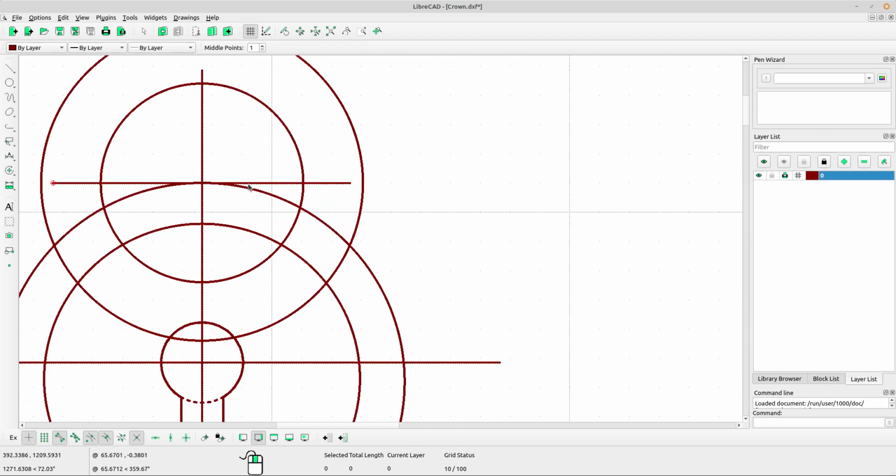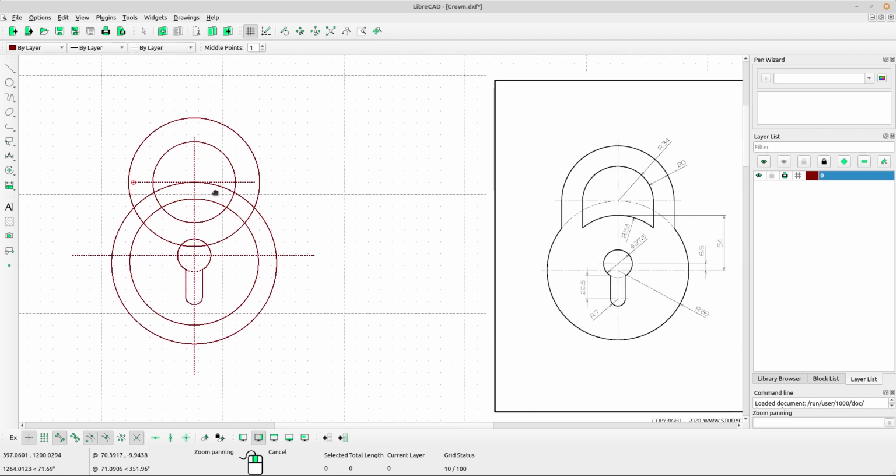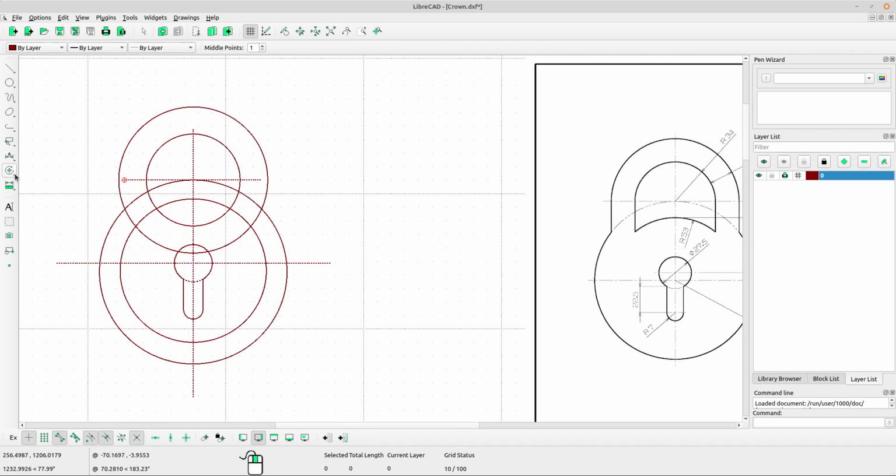Oh, I think we should use length 10. Select length 10 and type for the length. I want to extend this line. Okay, select the length, type the length maybe 50. Left click at the circle to extend the line. Left click again at the circle to extend the line.